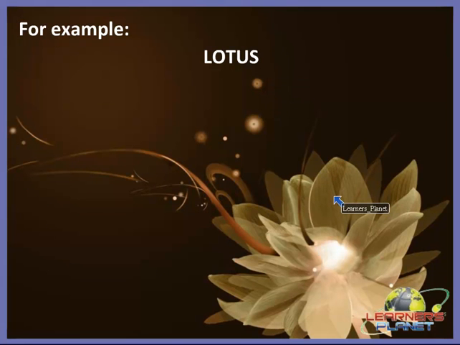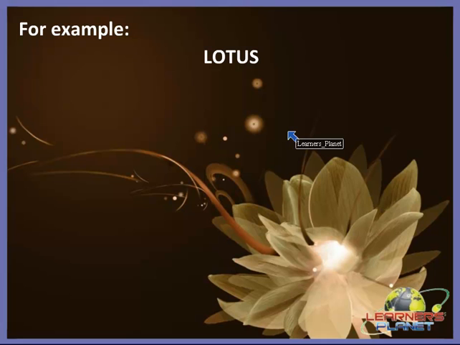Lotus is an example of such a seed. Such a seed has a spongy or fibrous covering, and it helps them to float on the water. Because of this, water transports these seeds from one place to another. You can see in this picture. Water transports the seeds by the help of a medium called water.